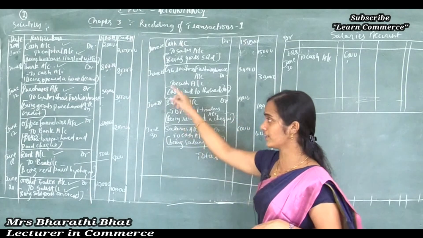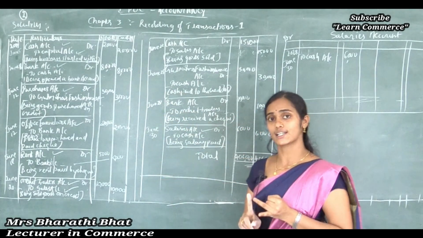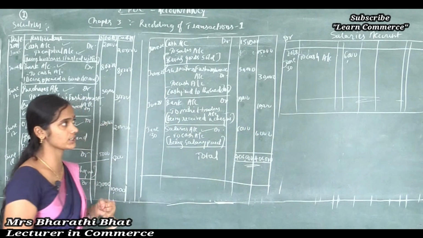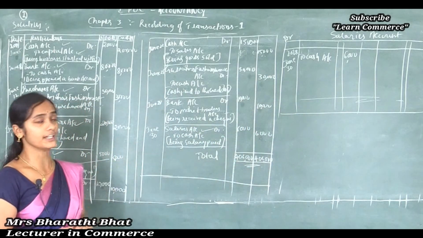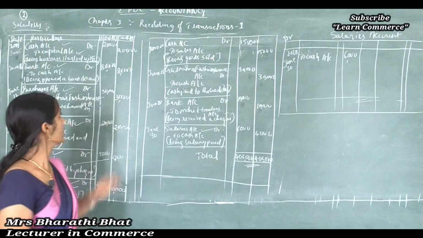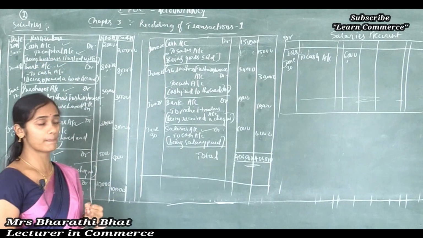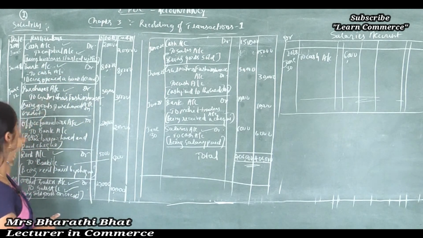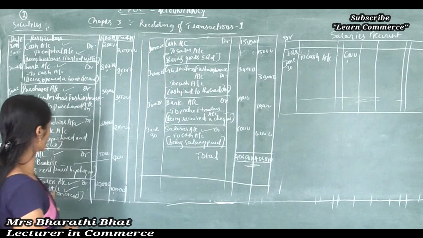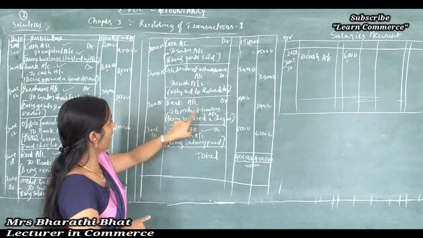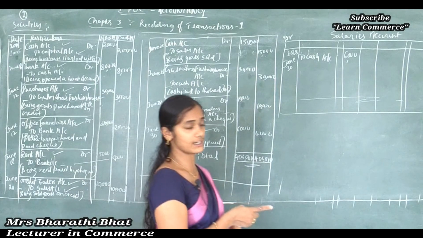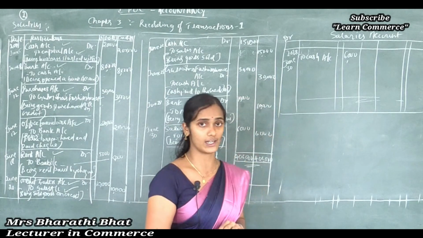Now we considered all the transactions and we posted all of them to the individual accounts, correct, right? We prepared the cash account, capital account, bank account, purchase account, Gulmohar account, office furniture account, rent account, Mohit Traders account, sales account and this salaries account, and we posted the journal to the individual ledger accounts.